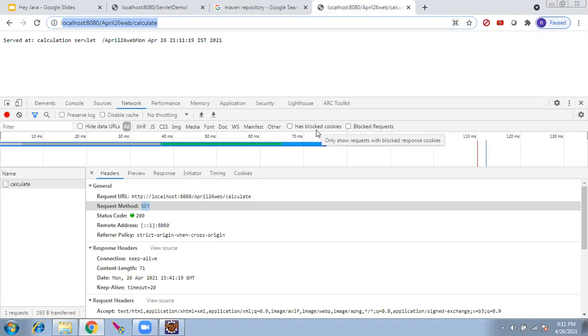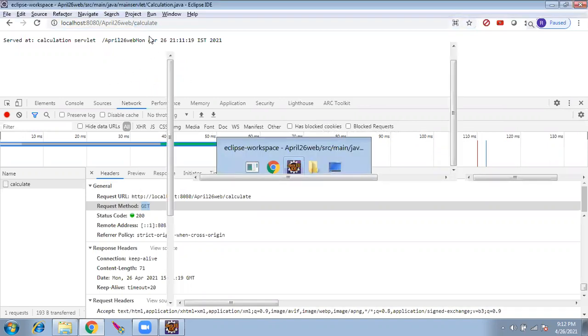Post call means, tomorrow what we'll do is we'll place one button here. On click of that, we'll not do a get, we'll do a post call. Because we have to hide the data. We should not show the data. Here it is showing, right? Calculate is visible here. I should not show that it is calling calculate.